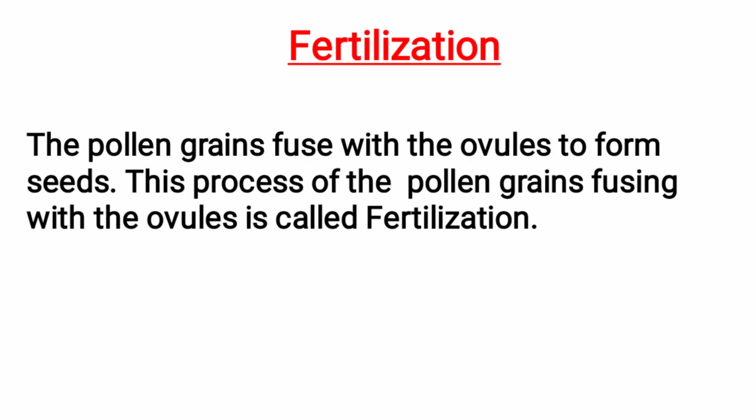Next is fertilization. The pollen grains fuse with the ovules to form seeds. This process of the pollen grains fusing with the ovules is called fertilization. When pollen grains go through the stigma and reach the ovary, the ovules form new seeds. That is known as fertilization.